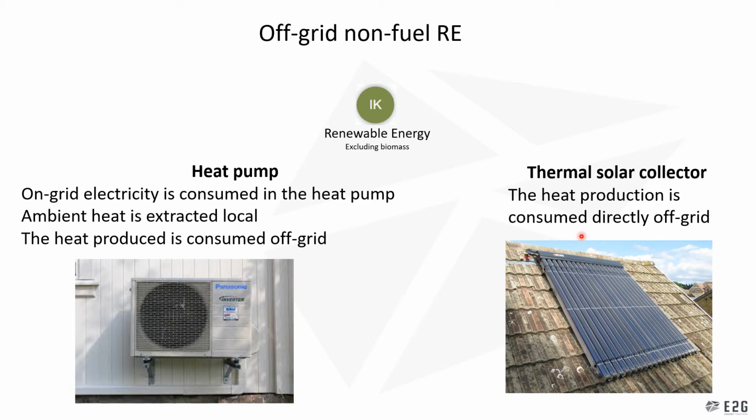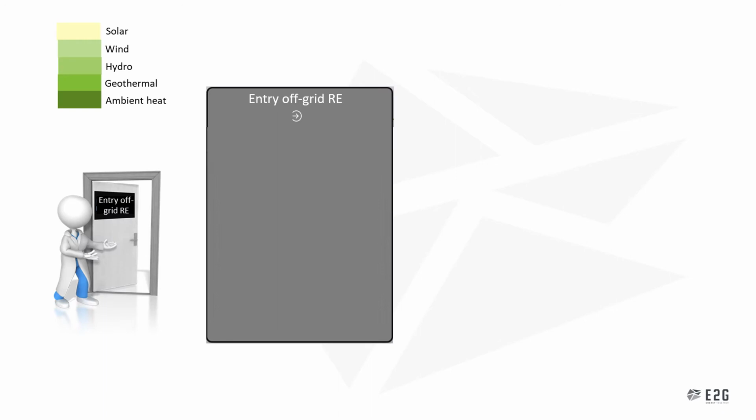Another way is to use thermal solar collectors, which are installed upon a rooftop. These thermal solar collectors convert the solar energy into heat, which is directly consumed inside the house and not connected to a district heating grid. As mentioned, the different energy forms are solar, wind, hydro, geothermal and ambient heat. And I would now like to explain where these can be used.